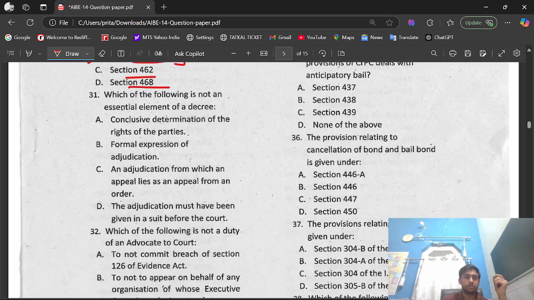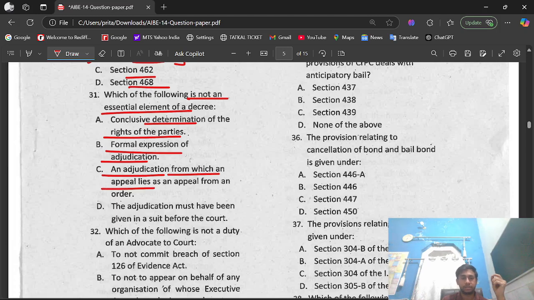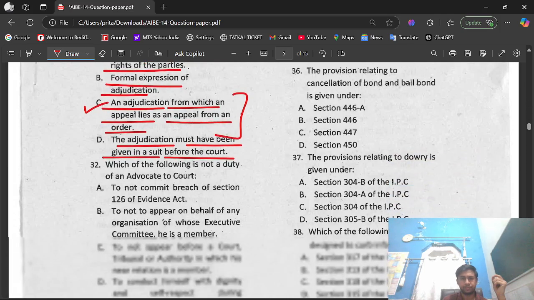Question number 31. Which of the following is not an essential element of a decree? Options we have: option A, conclusive determination of the rights of the parties. Option B, formal expression of adjudication. Option C, an adjudication from which an appeal lies as an appeal from an order. Option D, the adjudication must have been given in a suit before the court. The right option is option C, that is an adjudication from which an appeal lies as an appeal from an order.